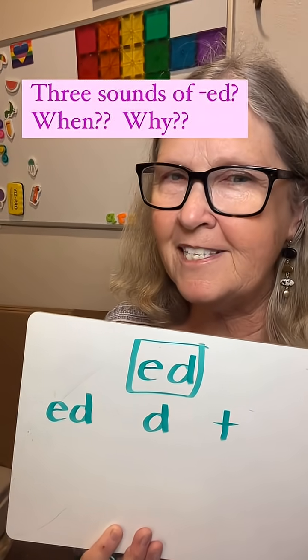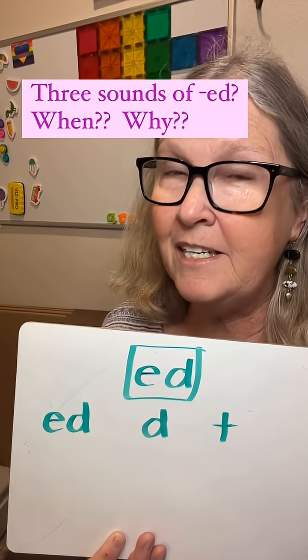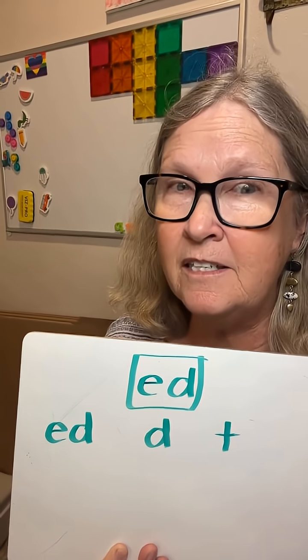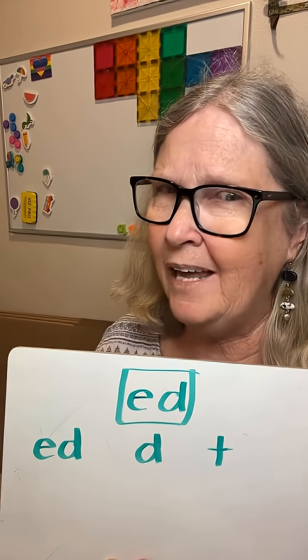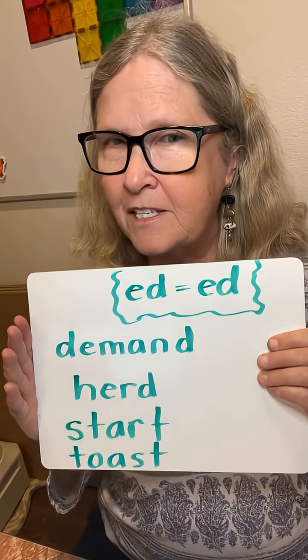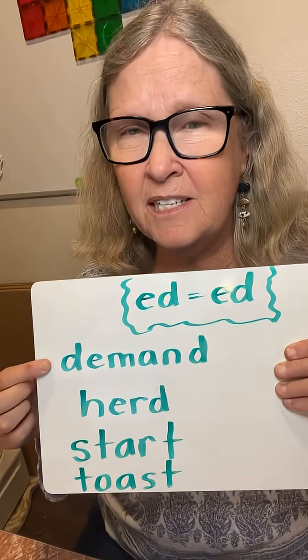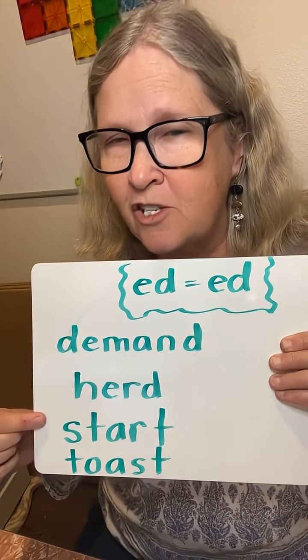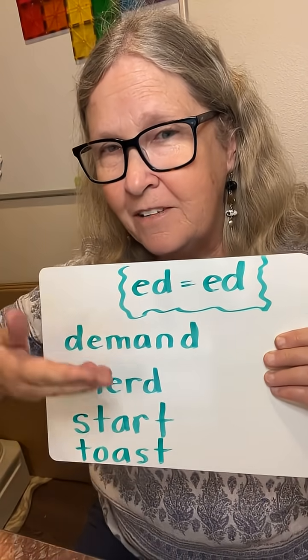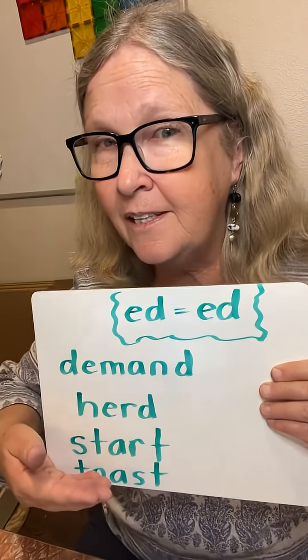You probably know that past tense ed actually has 3 sounds: ed or id, d, and t. But do you know when? When we add the suffix ed to these words, we hear the ed or id sound. Demanded, herded, started, toasted. What do they have in common? They end with d or t.